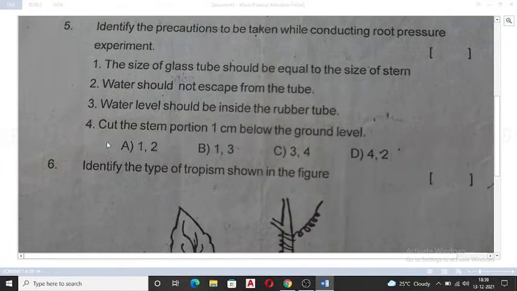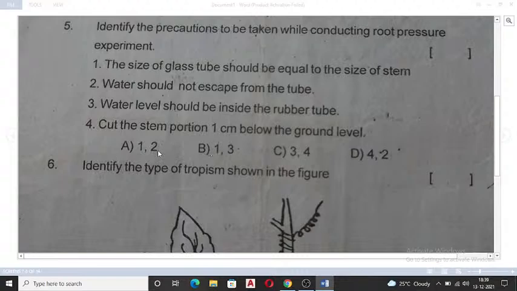So here the option I'm giving you: cut the stem 1 centimeter above the ground level, but it is given below. It should be above. So the fourth option will not come. You should be very careful. Sometimes we read very quickly. Cut the stem portion 1 centimeter above the ground level, not below. So we do not see below and above, and we think the fourth is the option. So C and D will not be. Now let us see A and B.